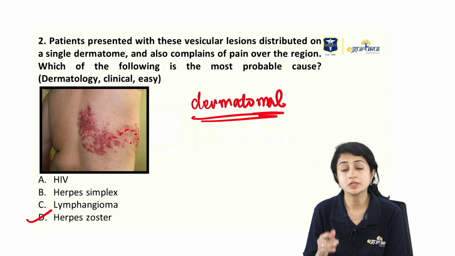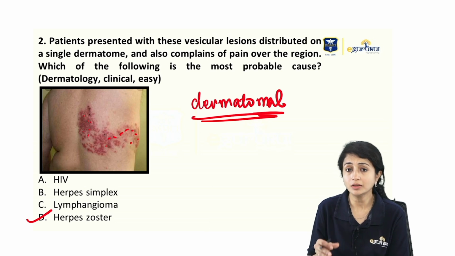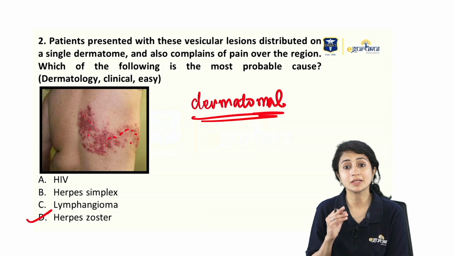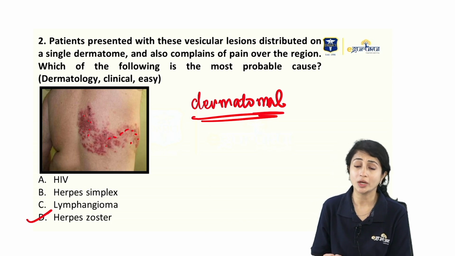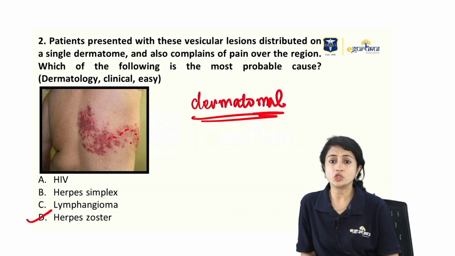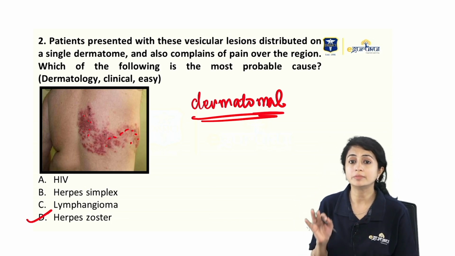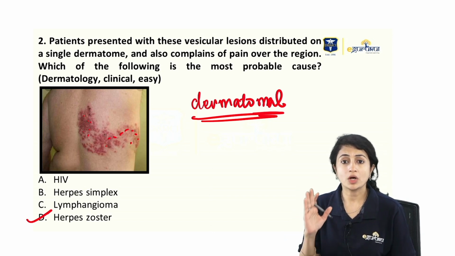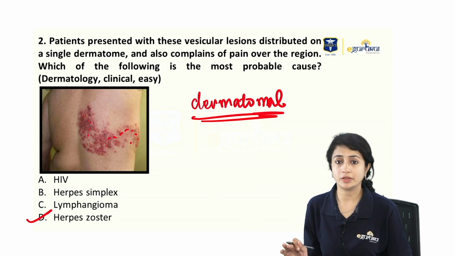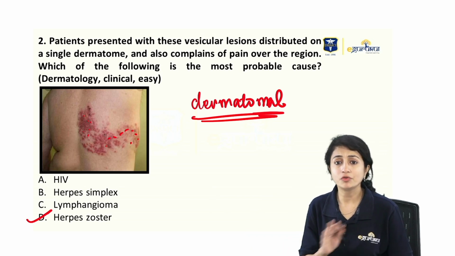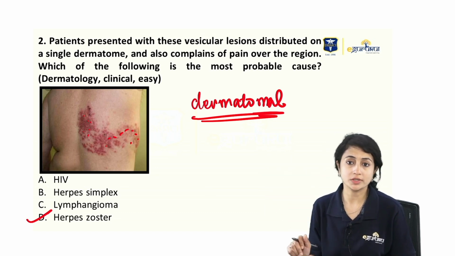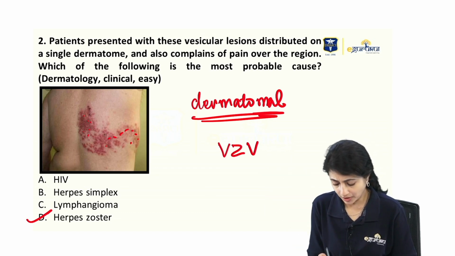So, herpes zoster we know is an infection which is caused by varicella zoster virus. It is basically reactivation of the latent virus which leads to herpes zoster, and a very characteristic feature of herpes zoster is dermatomal distribution. So I have lesions which are present along a dermatome and they are extremely painful. So a dermatomal painful lesion in dermatology for you is nothing but herpes zoster caused by varicella zoster virus.